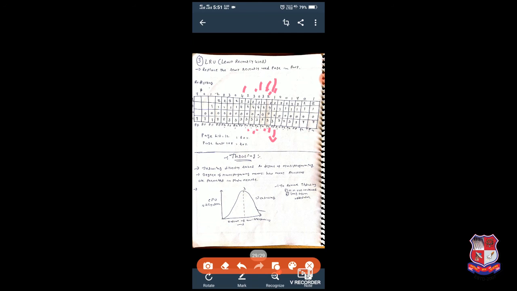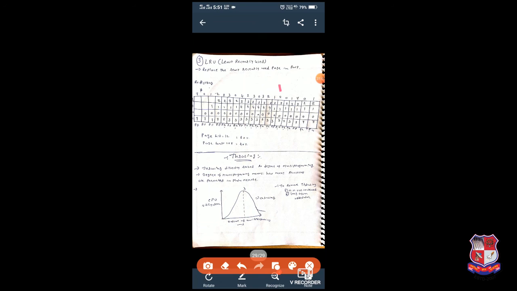So we have the option 4, which was used far away in the past, so we will replace 4 with 1. Now the next one is 2, so again a page hit occurs.